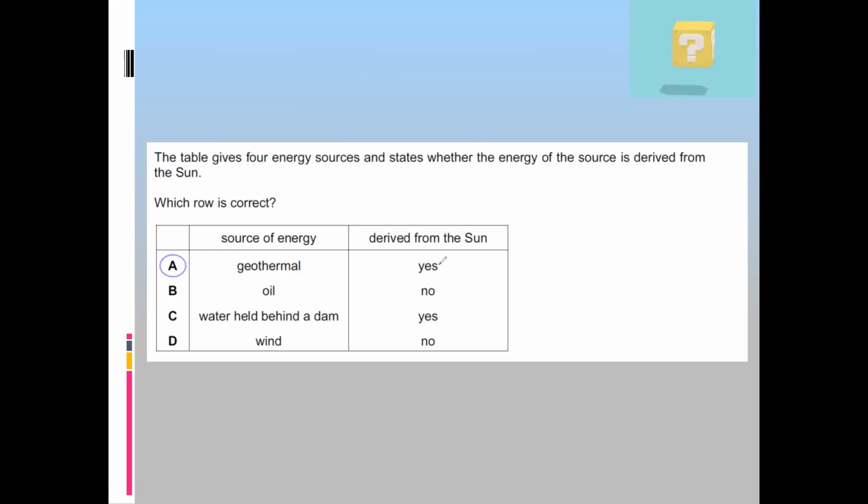Geothermal, it is derived from the sun. That's wrong. Geothermal is from earth. Coal, oil and gas, the source is the sun, so it should be yes, but it is written no. Water behind the dam, the source is the sun. Yes, because the water evaporates and forms rivers, lakes, and that's what we store. Wind energy, the source is sun, but it is written no. That's why C is the right answer.